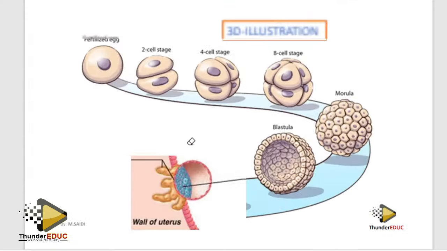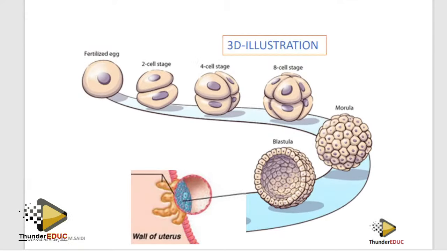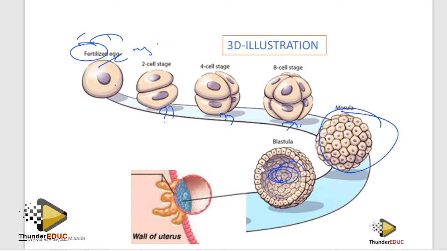Now if they ask you this, what is this? This is a zygote, the fertilized ovum or fertilized egg. What is this? It's 2 cells. This is 4 cells. This is 8 cells. But after that, you can't count them, therefore it becomes a morula. And then this, which has the hole inside, we call a blastula. And then implantation has taken place.